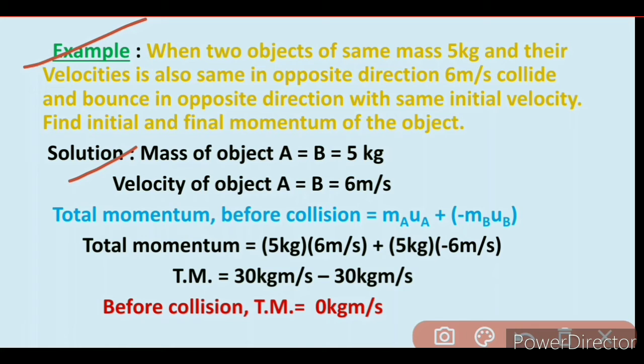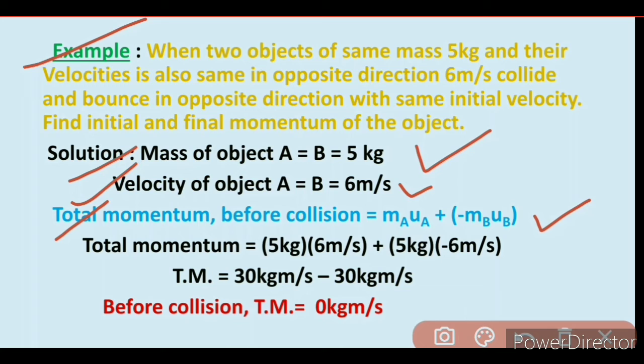So mass of objects A and B is equal to 5 kilogram, velocity of objects A and B is equal to 6 meter per second. We know the momentum formula. So total momentum before collision is equal to mA uA plus bracket minus mB uB. Put the values of mass and velocity of objects A and B in this formula.